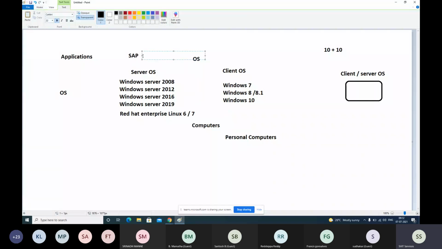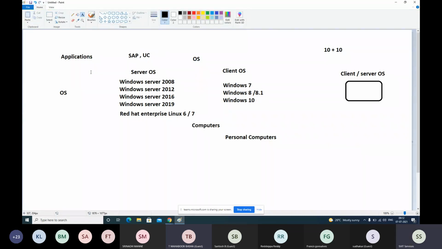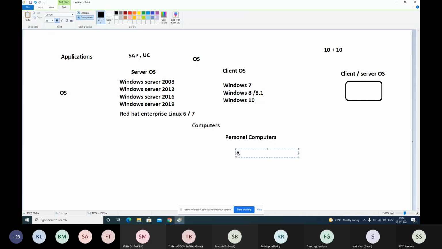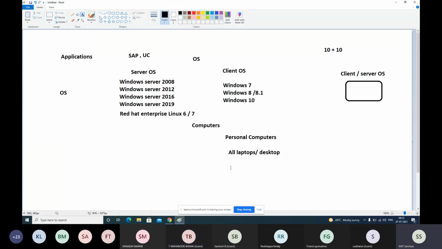For example, if we install SAP on a server OS, can we install another OS on the same computer? No. On any computer, we install only one copy of one OS, either Linux or Windows or ESX or whatever it is. We install only one OS. Okay, thank you. Any other questions?